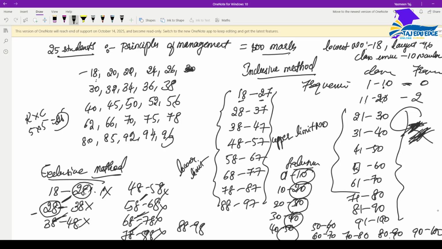In section B, they may ask you a question based on a frequency distribution table. They will give you some numbers, like 30 numbers, 40 numbers, 50 numbers, and you have to put them in a frequency distribution table, using the inclusive method or the exclusive method. It depends on the question paper setter. They may ask you anything, or even give you an inclusive method observation and frequency, and ask you to convert that into the exclusive method. You should be ready for that, which I'll be discussing in the upcoming videos.